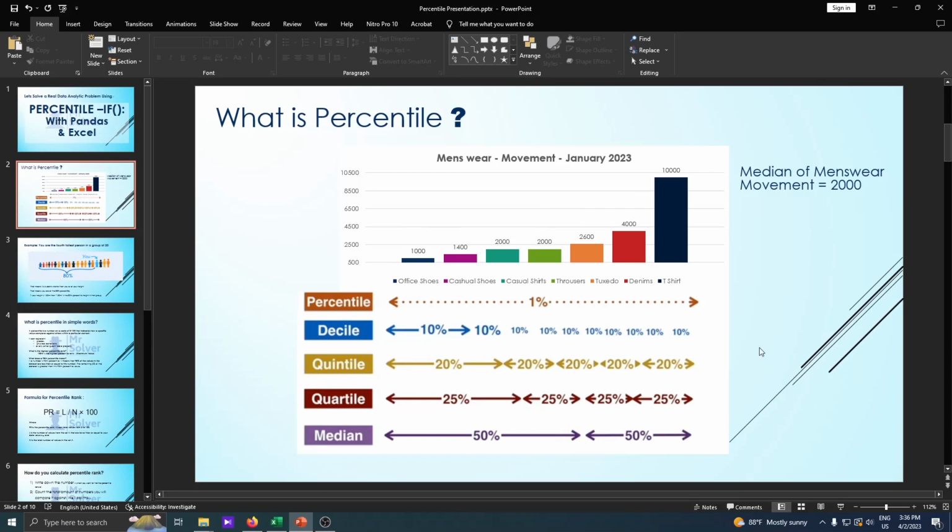Then again, when we divide the data set into 10 equal parts, that is called decile. Similarly, when we divide the data set into 100 equal parts, that is called percentile. Okay, hope you get that.